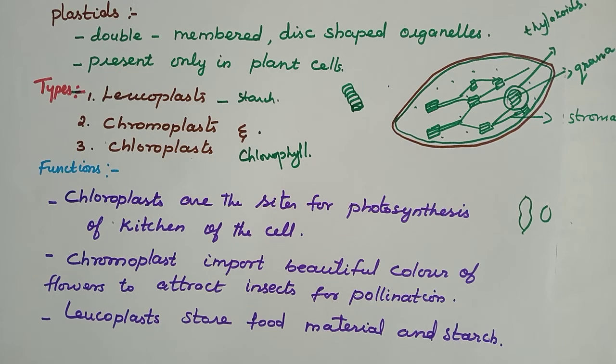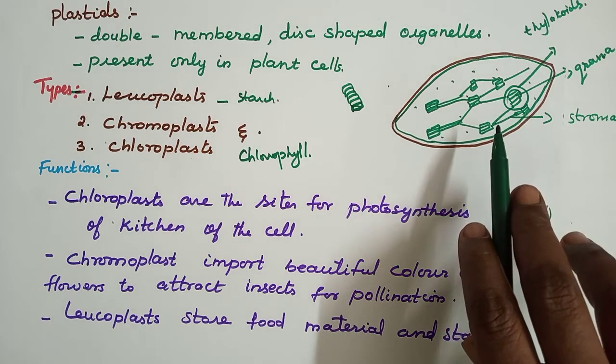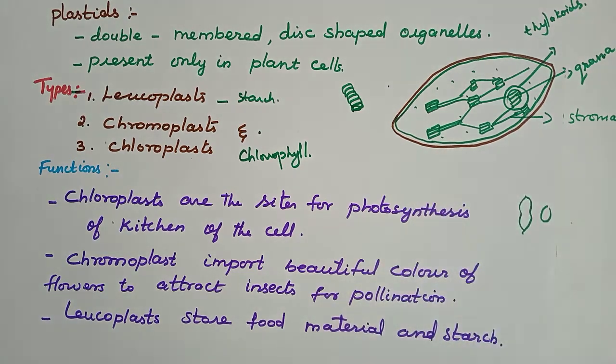What is the function of thylakoids? They can trap the colorful things. They take part in trapping the solar energy, sun energy or light energy. And the stroma contains enzymes, like DNA, RNA and ribosomes also. And the enzymes will help for photosynthesis.